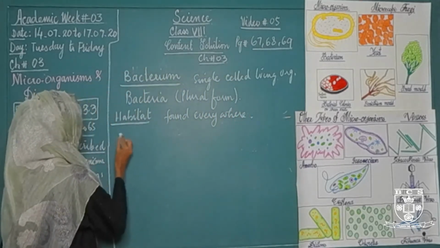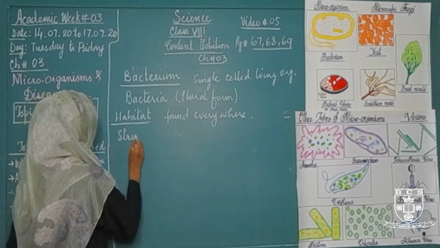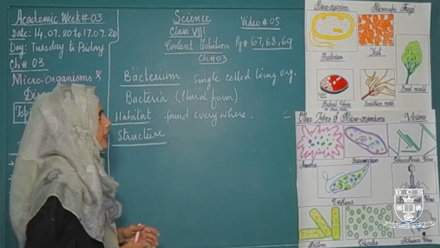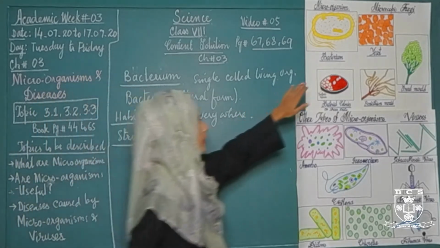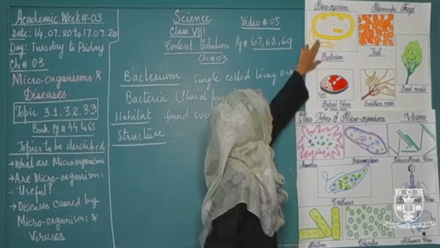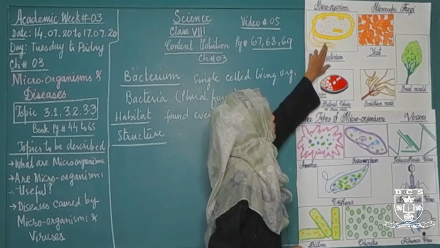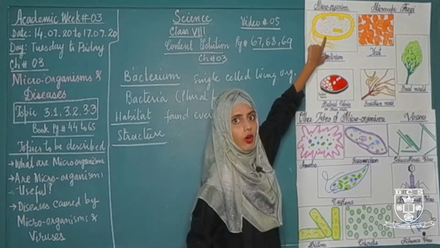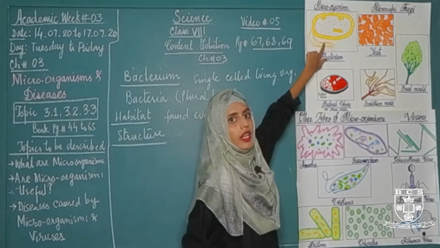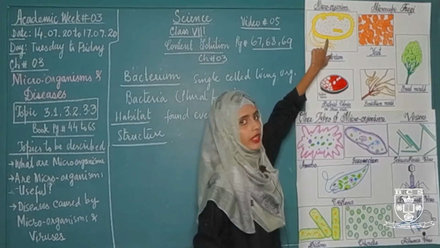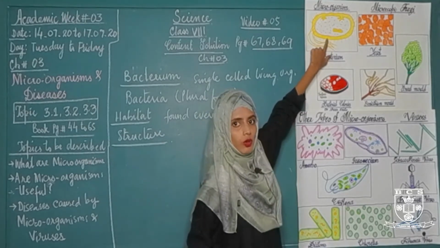Okay, if we talk about the structure of bacteria, then the structure of bacteria or a bacterium is very simple. As you can see, this is a singular form of bacteria. This is a single bacterium which is made up of, the outer wall is called cell wall, the inner wall is called cell membrane. The outer wall of a bacteria is made up of cellulose, and then inner membrane is a permeable membrane which we call cell membrane.